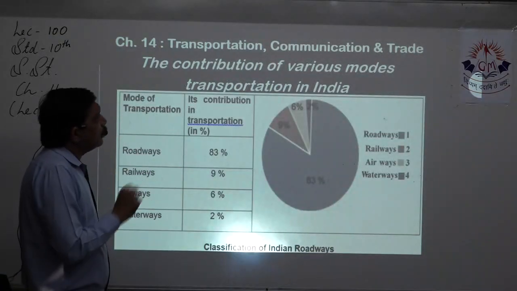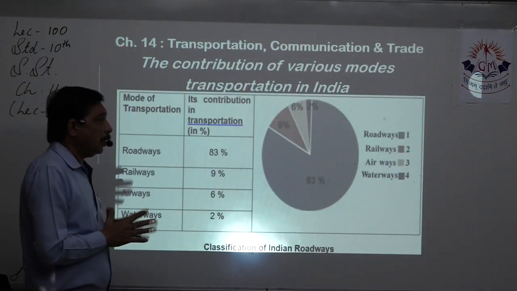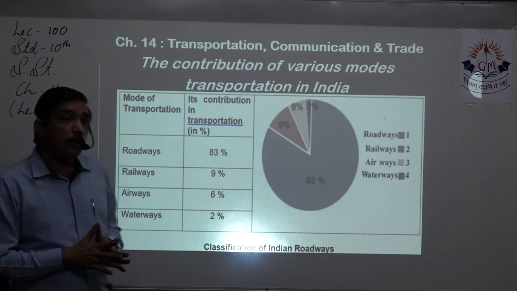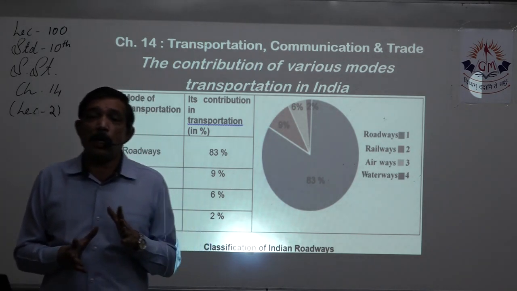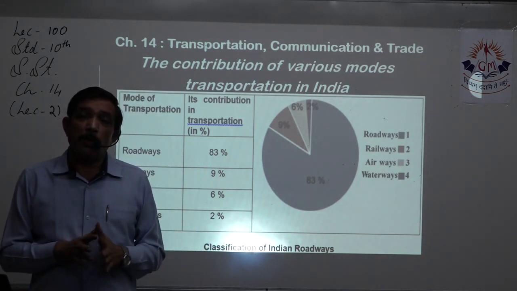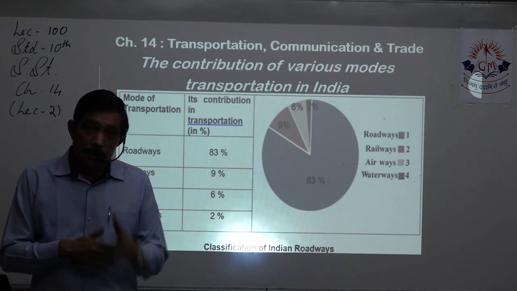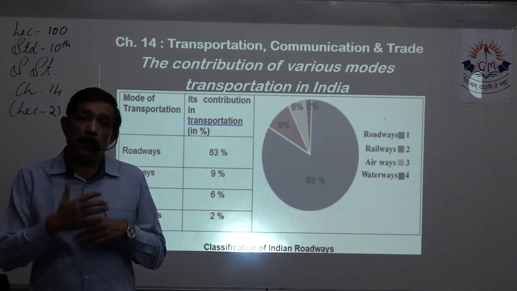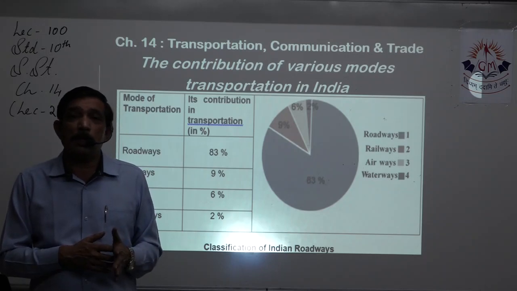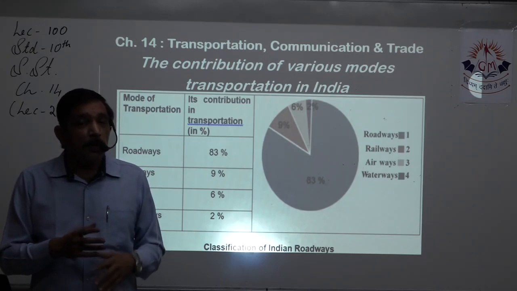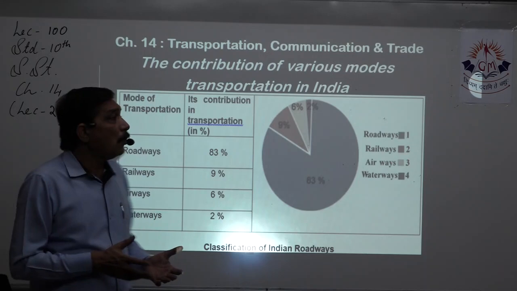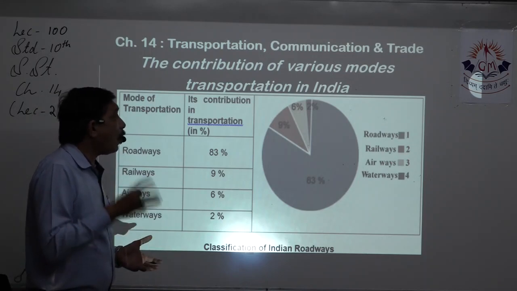Now, contribution of various modes of transport in India. Contribution means which modes are used more for the daily routine purpose, for the progress of the economy of the country, for the development of people, for various other purposes. What is the contribution? How much is it used?